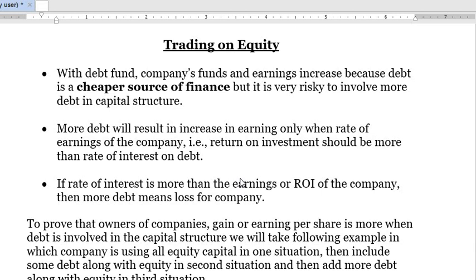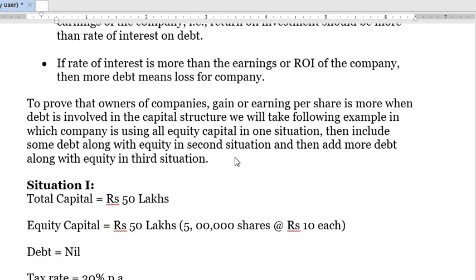Until and unless ROI is greater than the interest rate, till that time more debentures in the capital structure will increase the EPS. Once the interest rate is more than ROI, including more debentures in your organizational capital structure will not be favorable. This we will understand with the help of an example.